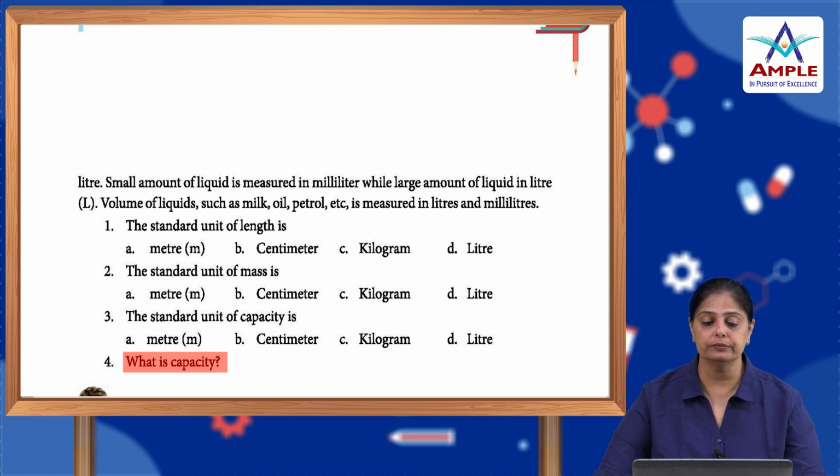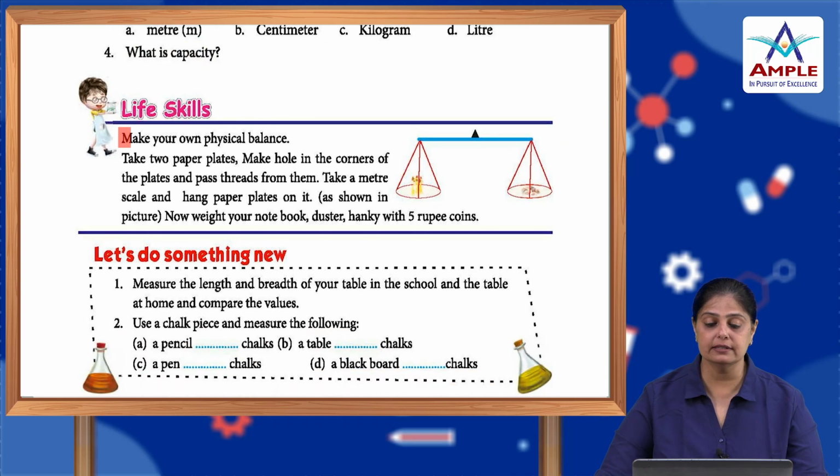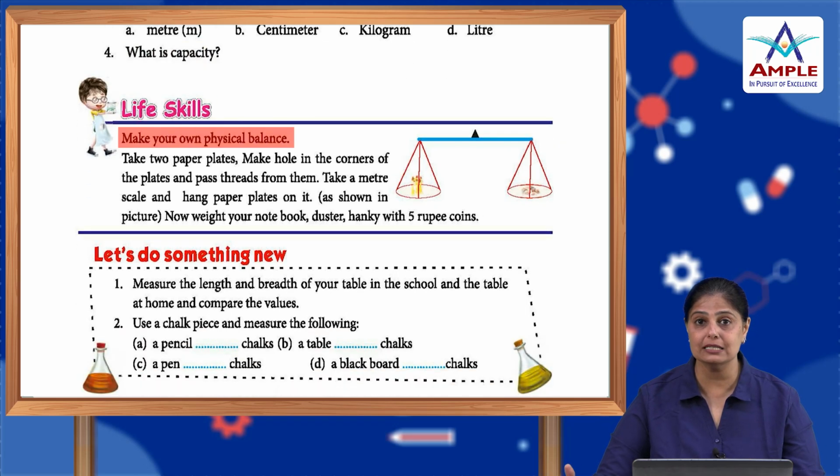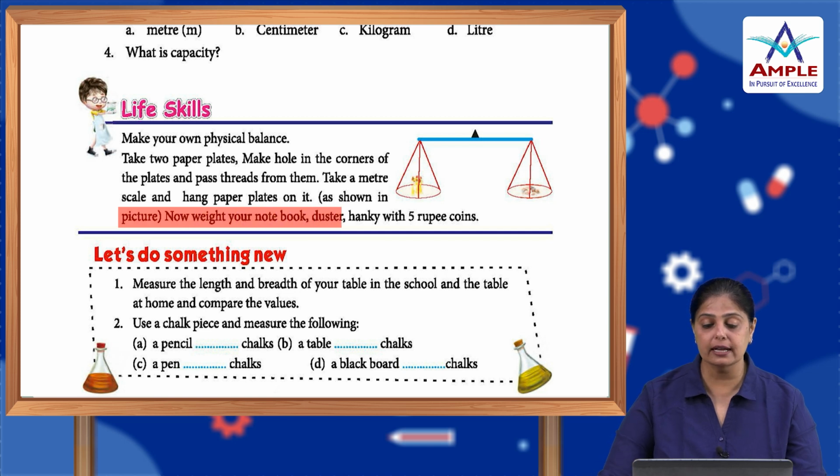So, now let us move on to life skills. Make your own physical balance. You can use 2 paper plates, make a hole in the center of each plate and pass thread through them. Take a meter scale and hang the paper plates on it as shown in the picture. Now, weigh your notebook, a duster, a hanky with 5 rupee coins.